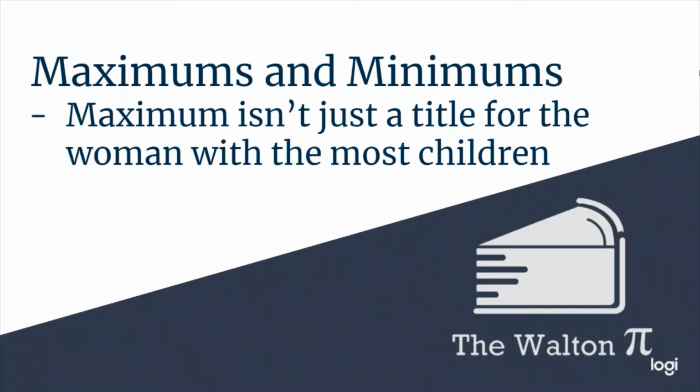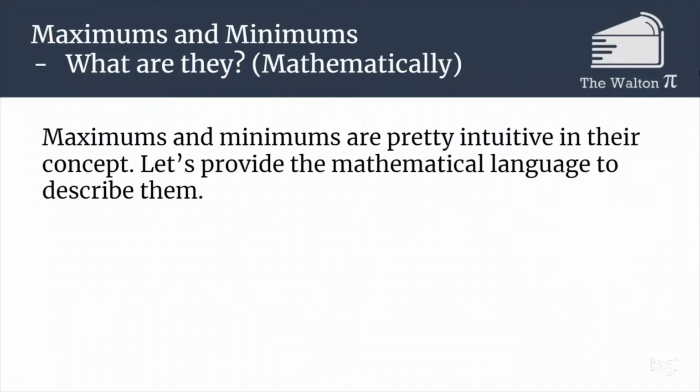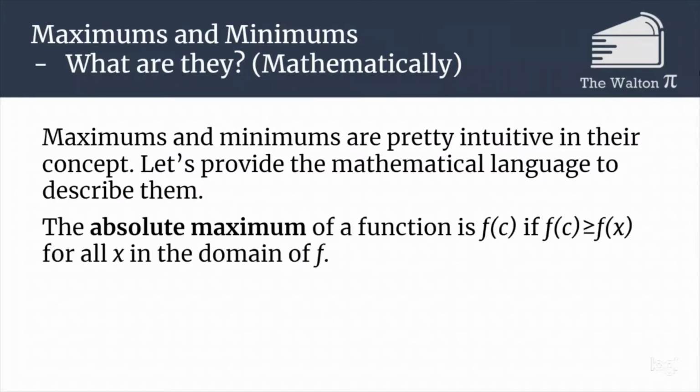Today we're going to be talking about maximums and minimums. Those are pretty intuitive ideas. A maximum is where you have your largest value and a minimum is where you have your smallest value. So let's give ourselves the mathematical language in order to describe them.